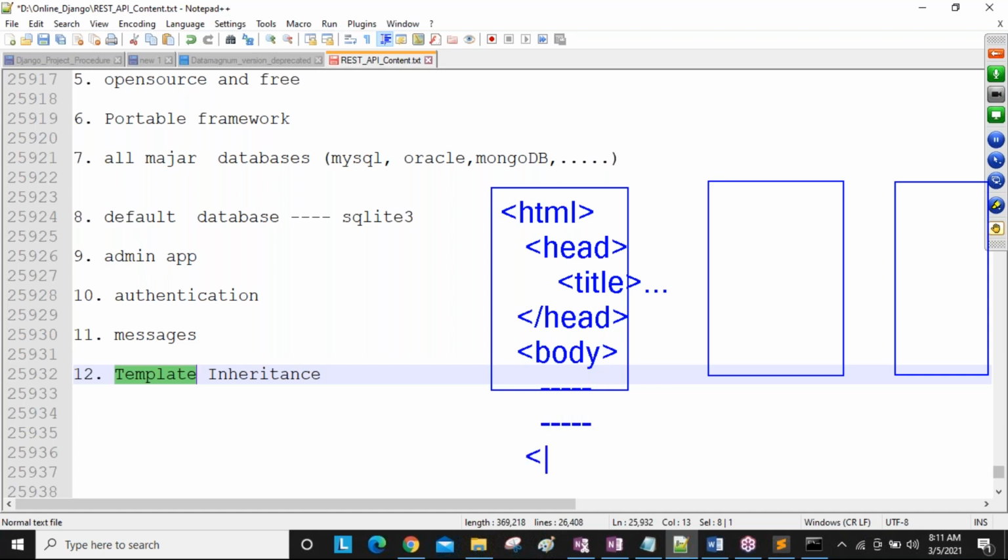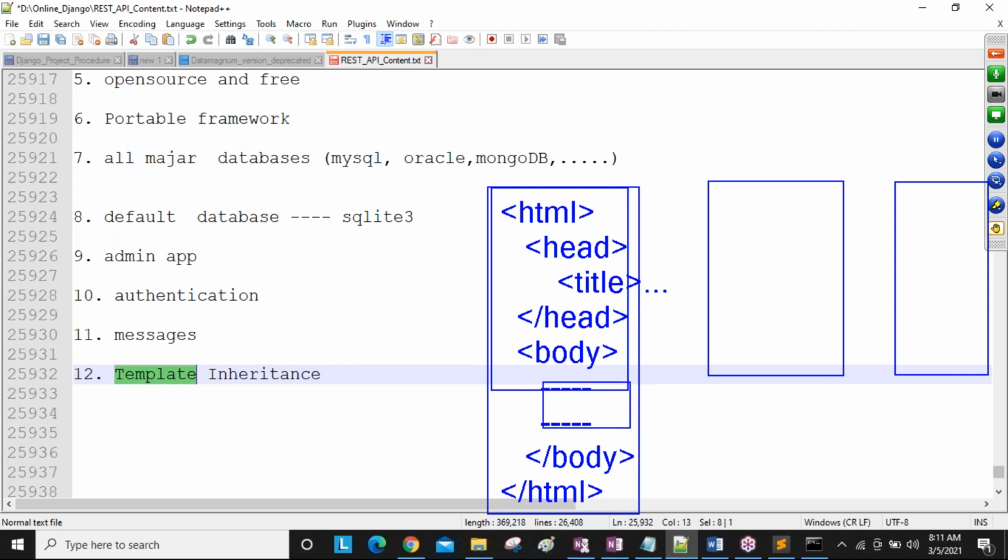After that you close the body, basic flow, and then finally you close the HTML. Am I right? This is our programming structure, home.html related. Inside the body only, you write whatever required code you want. So this is home.html.